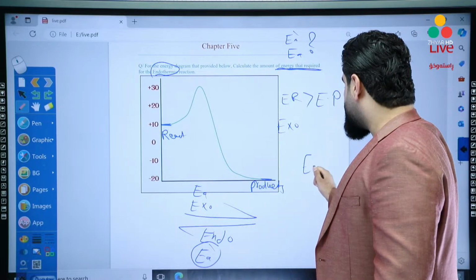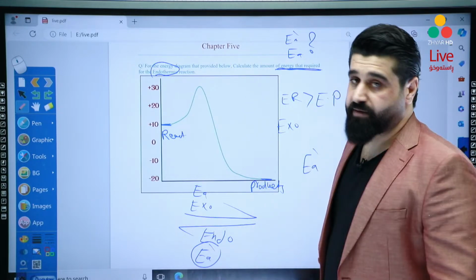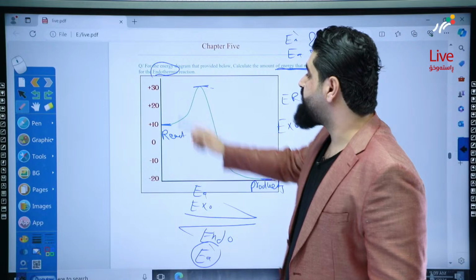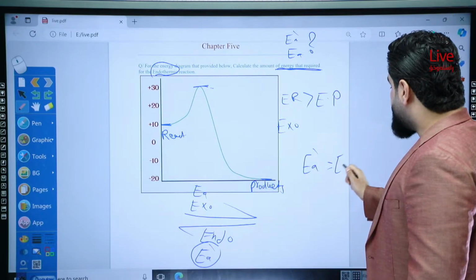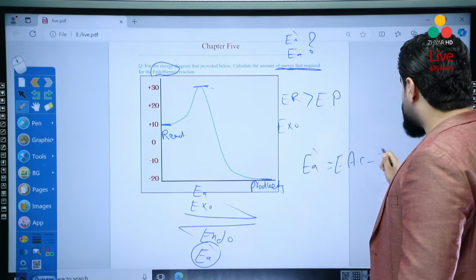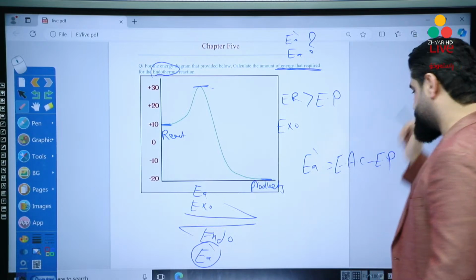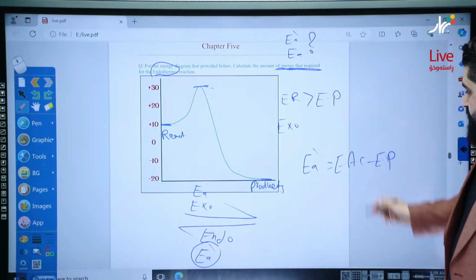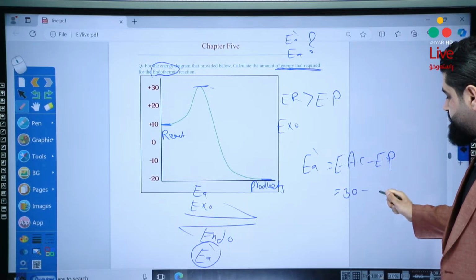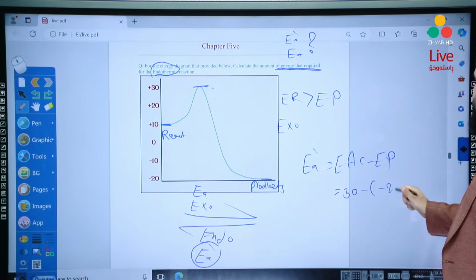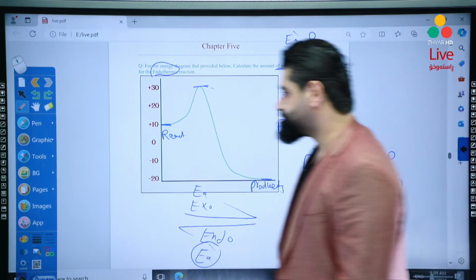So how to calculate EA prime? You know how to calculate EA prime. It's very easy. Here we have the energy of the activated complex, so EA prime equals the energy of the activated complex minus the energy of the product. Okay? The energy of the activated complex is 30 minus negative 20. So it will be 50, easily.